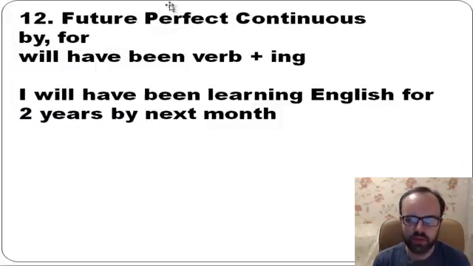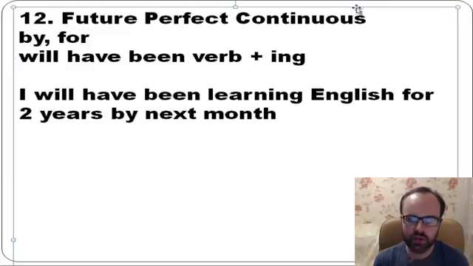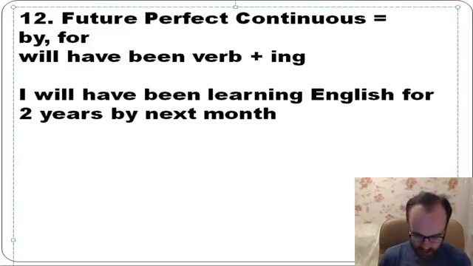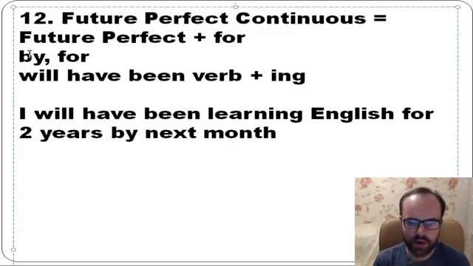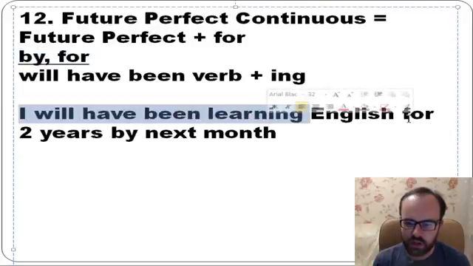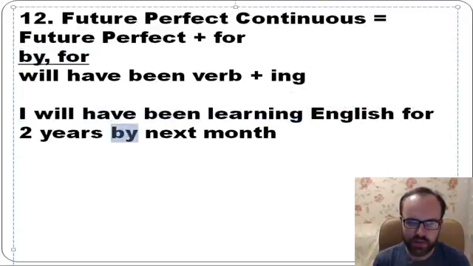And the last one, future perfect continuous. You know, it's like future perfect, but you also have for. So by and for. So look, will have been plus verb plus ing. I will have been learning English. So you have by next month, so it's like future perfect, and for 2 years. I will have been learning English for 2 years by next month.